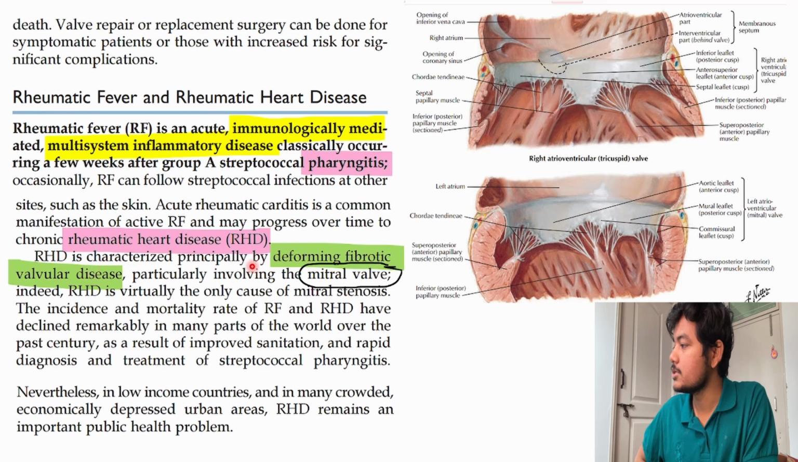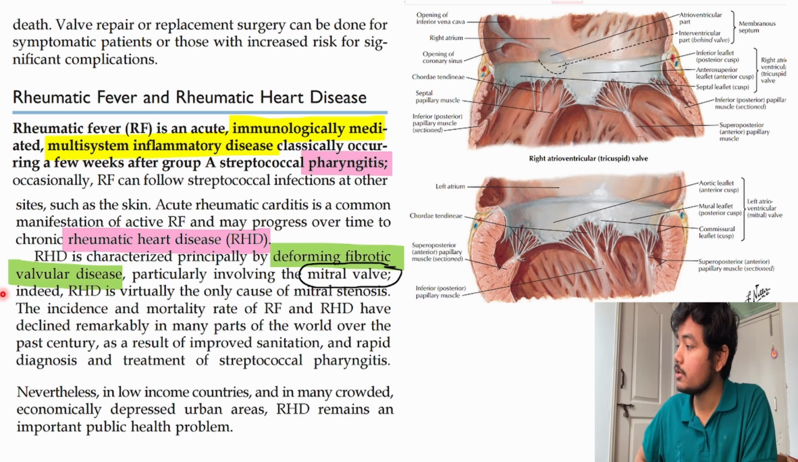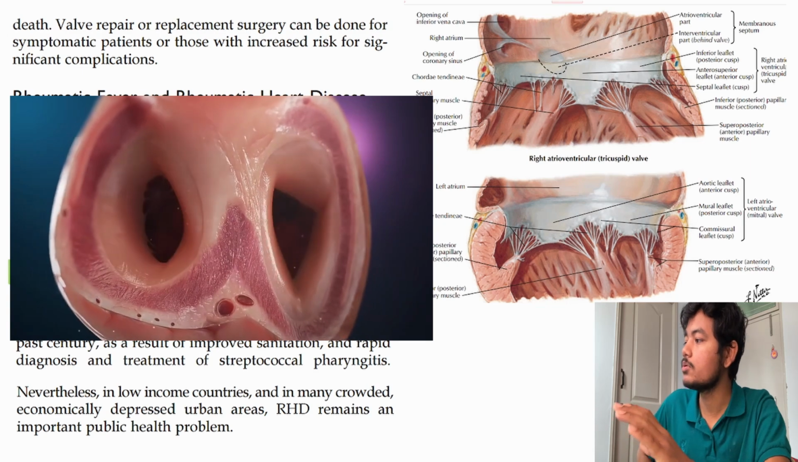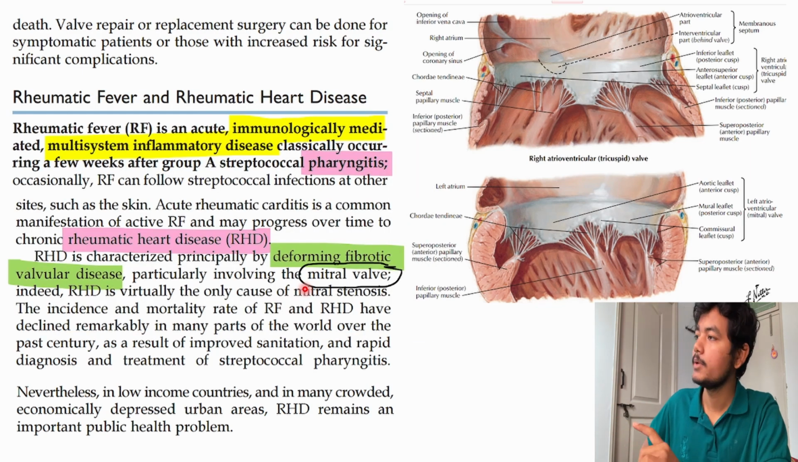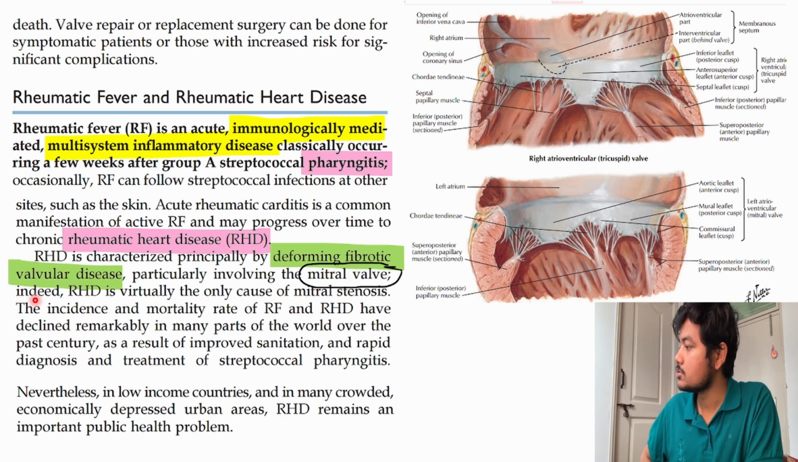Rheumatic heart disease is characterized principally by deforming fibrotic valvular disease. Here it is damaging the heart, especially the valves. This picture has been taken directly from Netter's. Particularly involving the mitral valve. Among the valves, their favorite spot is the mitral valve, so they like to go and chill there. Actually not them, the immune antibodies. Indeed, rheumatic heart disease is virtually the only cause of mitral stenosis.